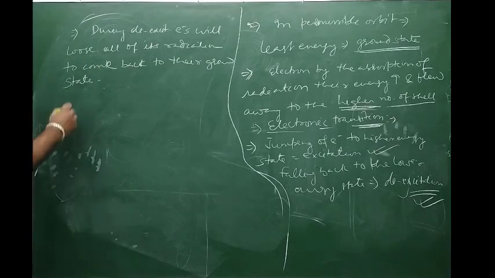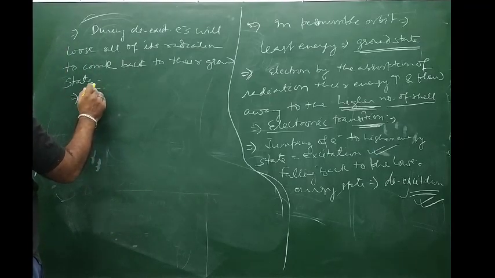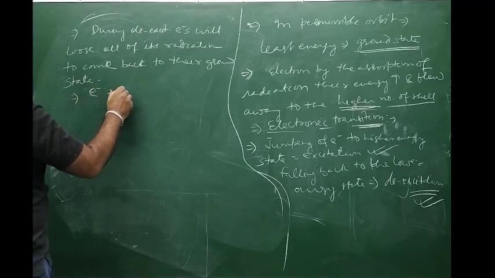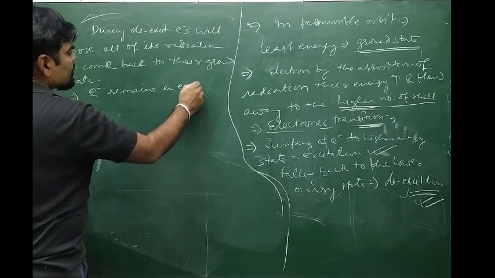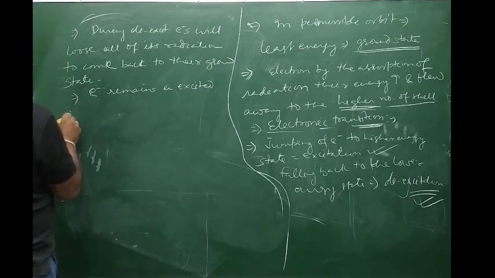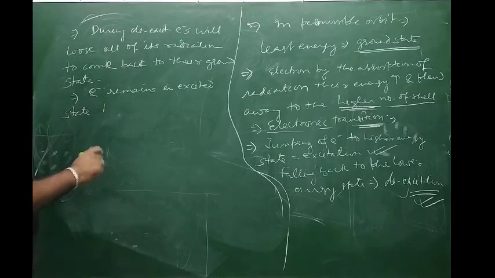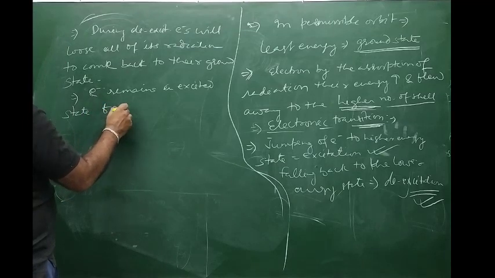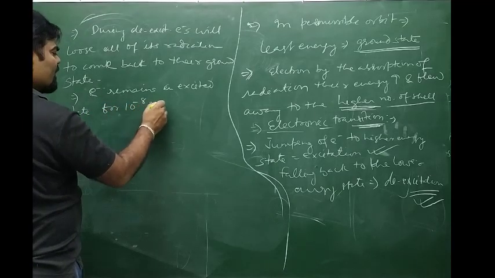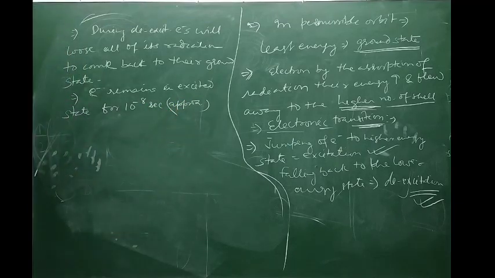Now the electron remains in the excited state for a very short time, a fraction of a second, approximately 10 to the power minus 8 second. After that it has to fall back to the ground state.